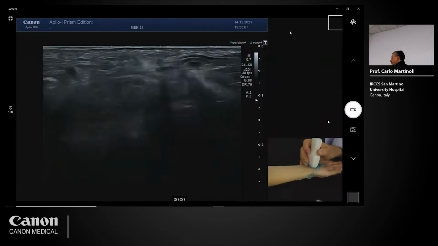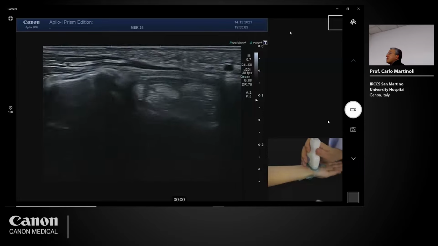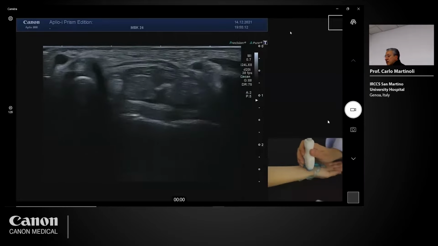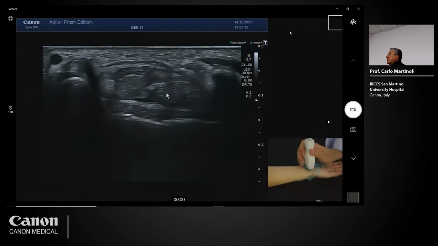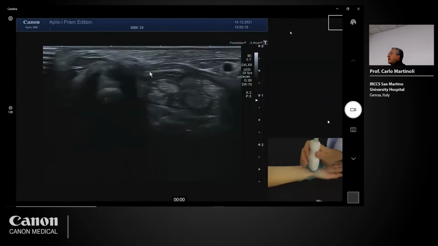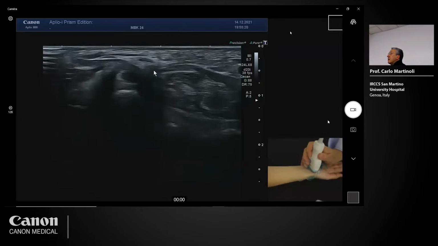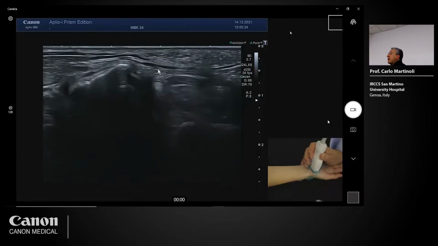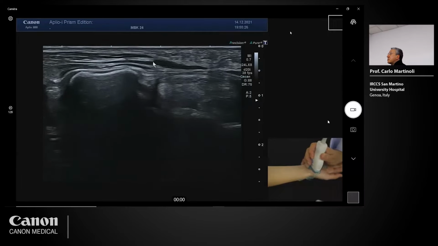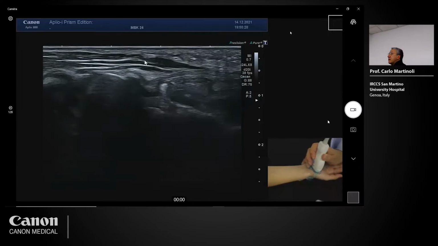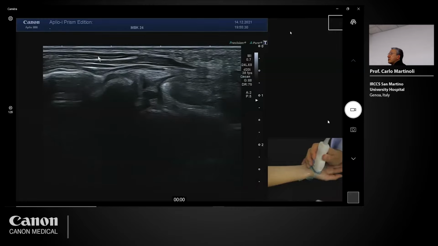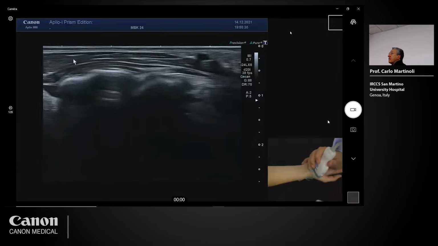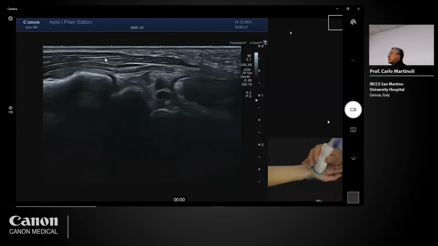I defreeze. I have to recognize the landmarks. So this is the scaphoid on one side. Here, this is the pisiform. And then I see the retinaculum nicely visible here. And then when I check the soft tissues located superficial to the retinaculum, I see this is a superficial muscle. This is the abductor pollicis brevis.